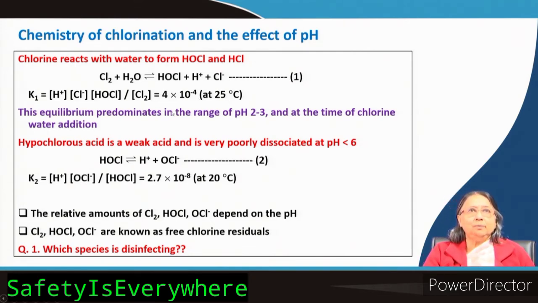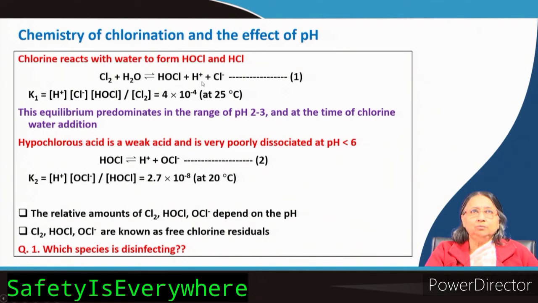Now, from this you can easily understand that the equilibrium predominates in the range of pH 2 to 3 at the time of chlorine water addition. When you add chlorine in the water, immediately this reaction occurs, and then pH goes down. And you can understand that because H plus is produced.